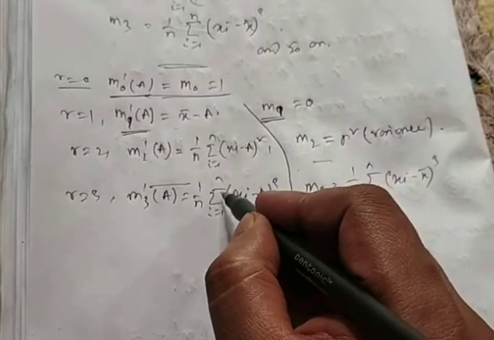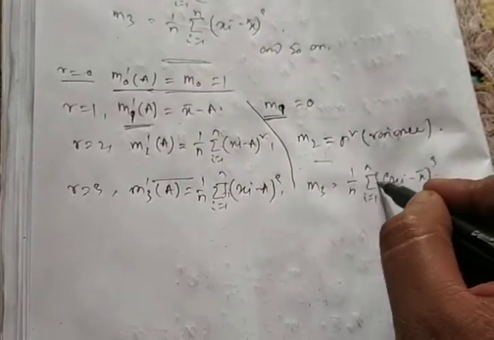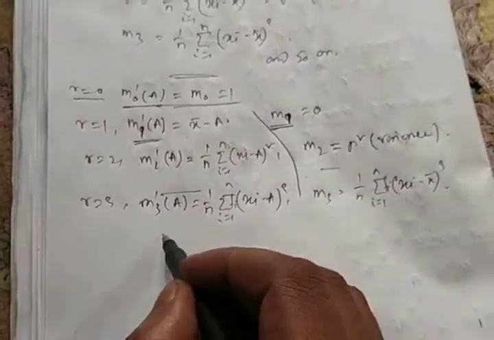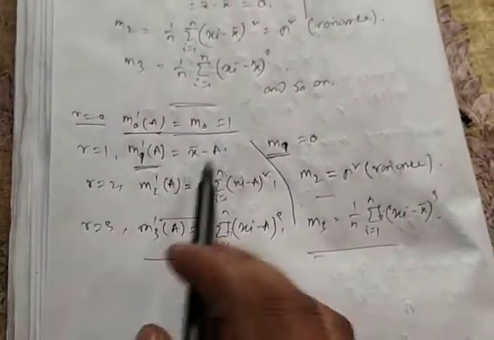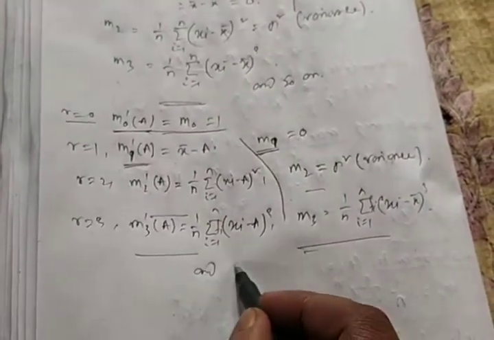Now for frequency distribution, here will be Fi and also here will be Fi. So these are the moments of order 1 ordinary, order 2 ordinary non-central, order 3 ordinary non-central, and so on. Okay, so just study this part.